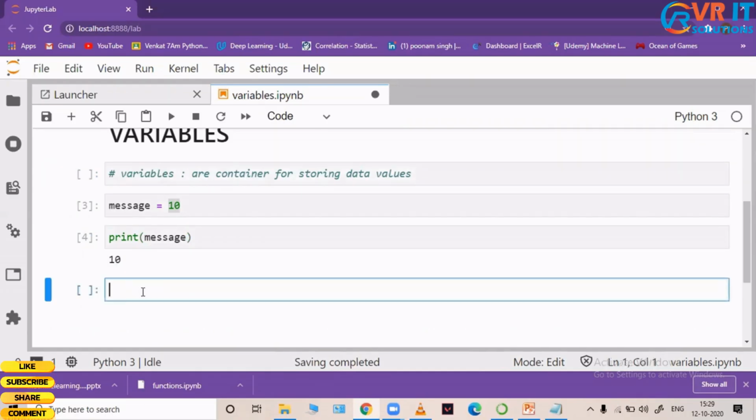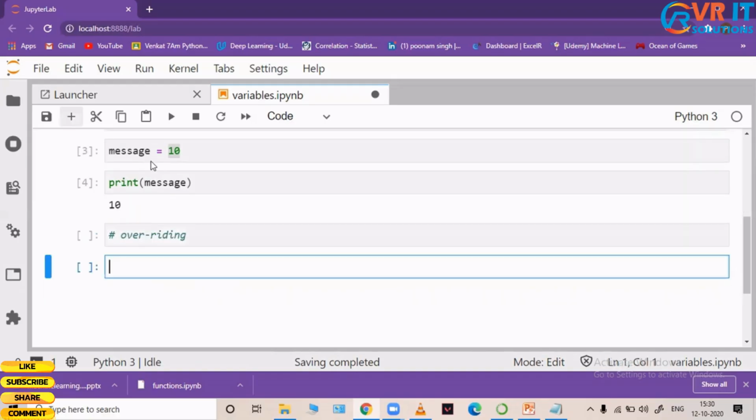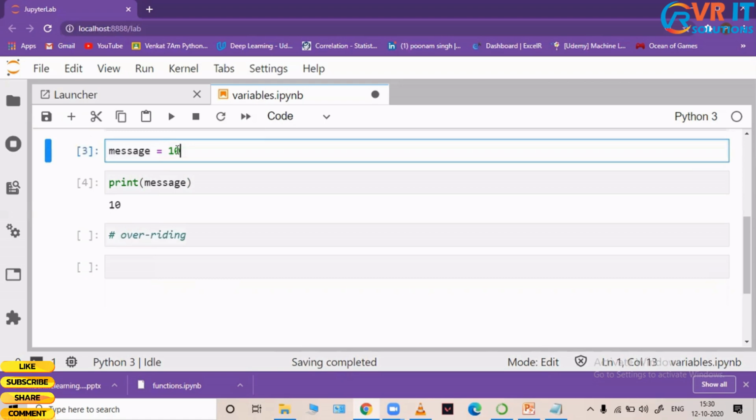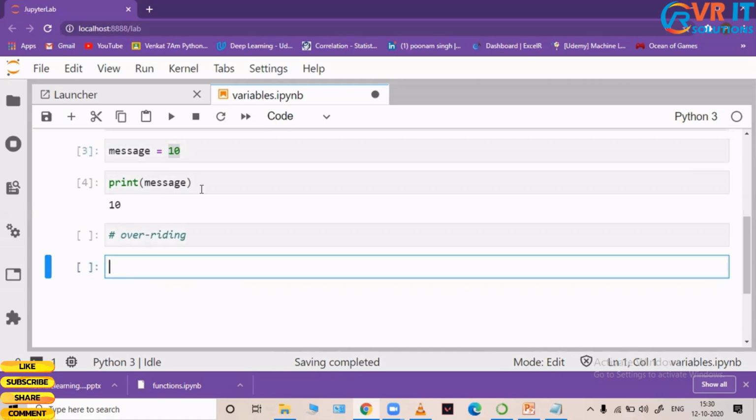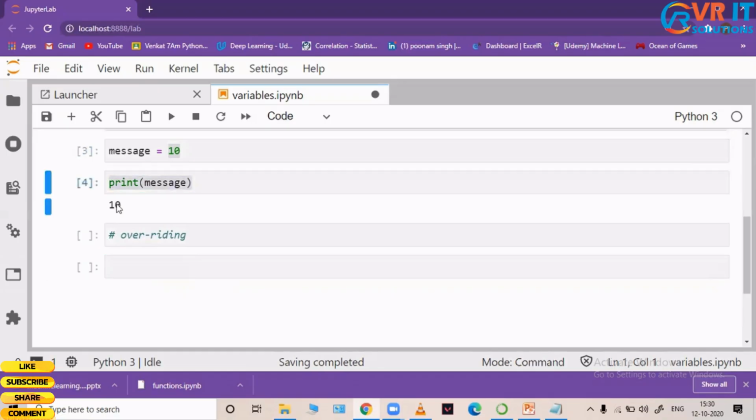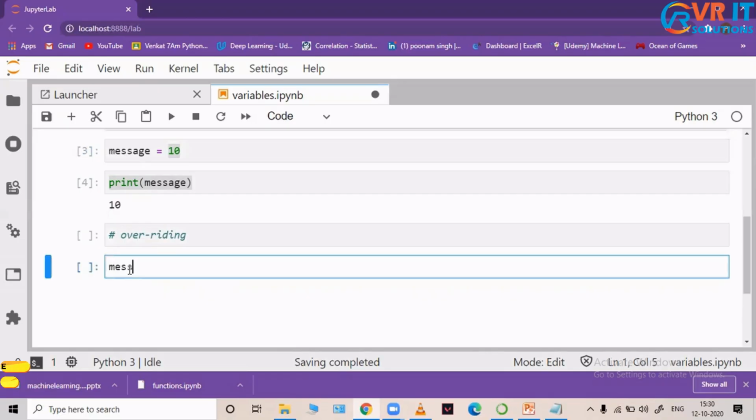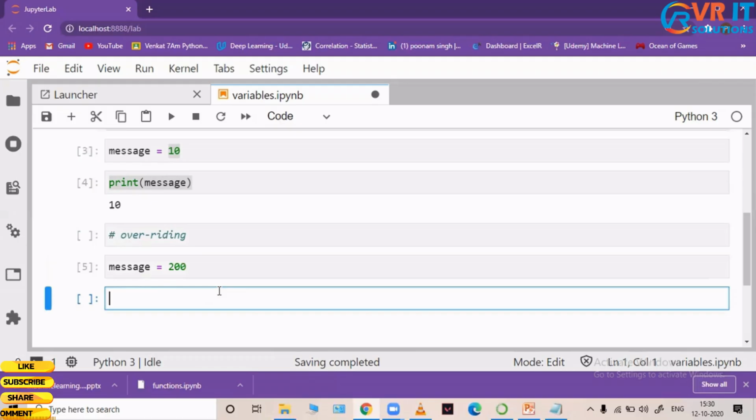Now, let us talk about overriding. What is this overriding? Let us try to understand. I know that my message variable has a value of 10, and when I print it, it gives me 10. Now let us imagine I create another variable with the same name, message, and allocate the value 200. Let me run this code.